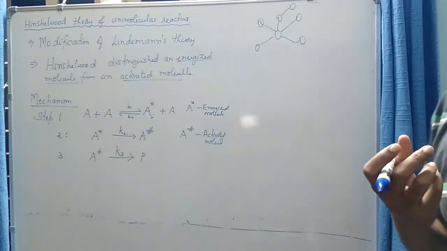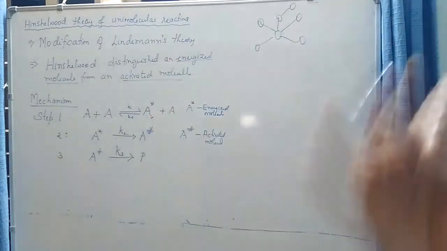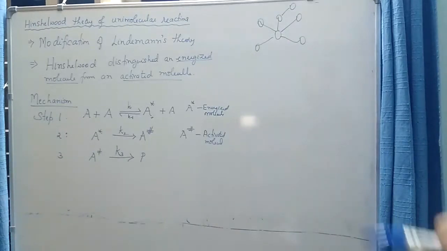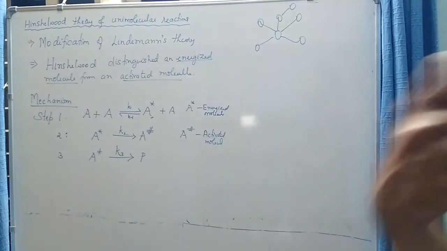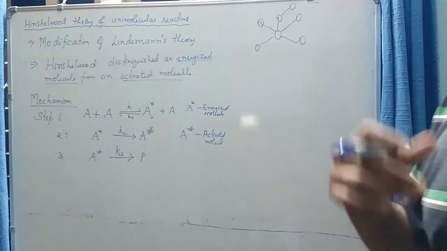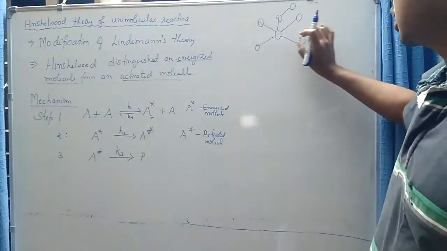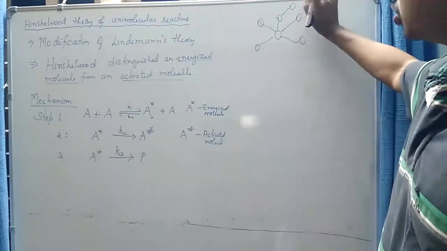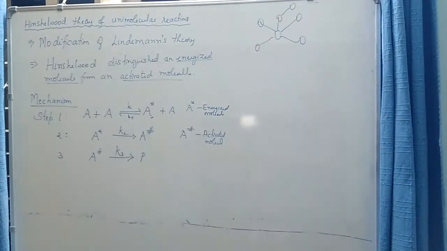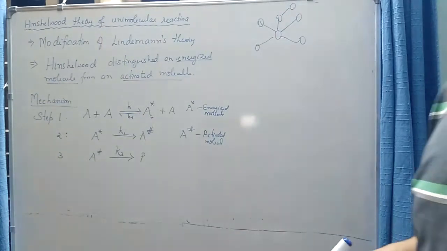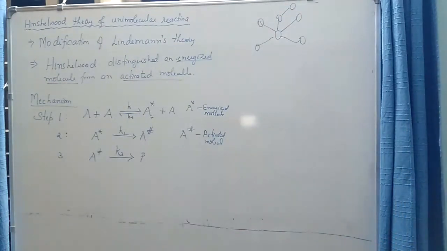The energy of the molecule may be in the form of translational motion, which is called kinetic energy or translation energy. The molecule as a whole may be rotating about an axis, which contributes to its rotational energy, and the various bonds present in the molecule may be subjected to stretching or bending, which results in the vibrational energy of the molecule. So the energy of the molecule is stored in its different degrees of freedom. Degrees of freedom means the different types of motion a molecule can exhibit.